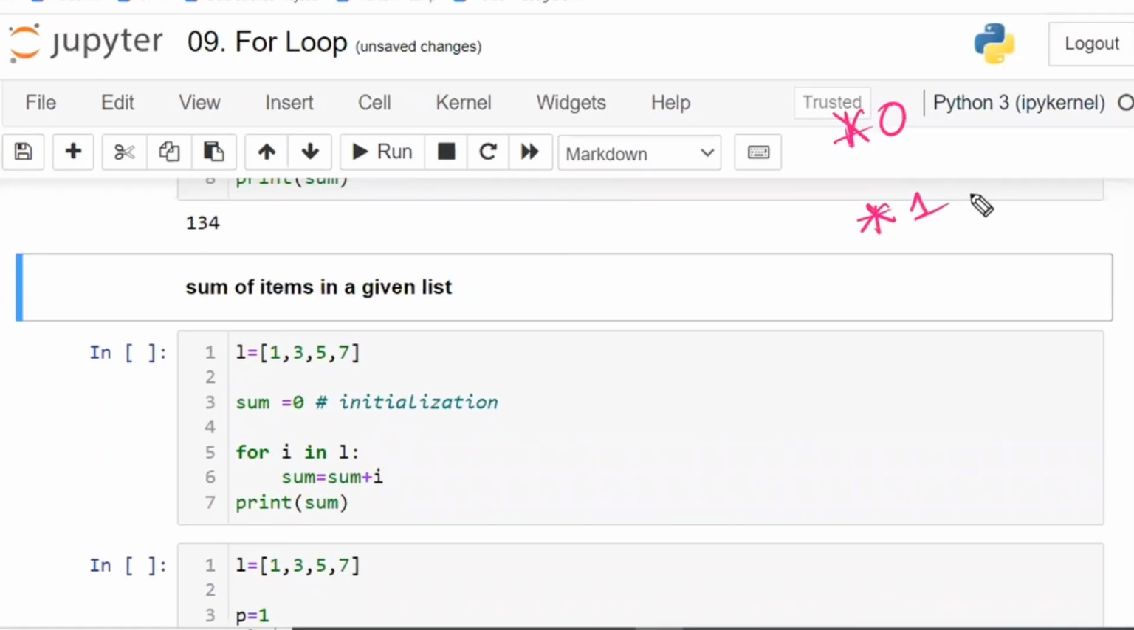Initialization has to be done with a value which is not having any impact on the program. That one you have to initialize. Right? Now it is clear.